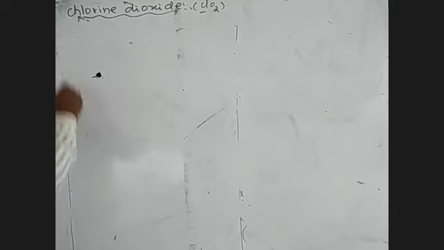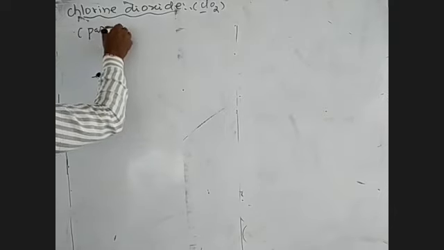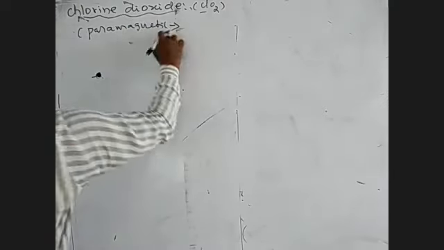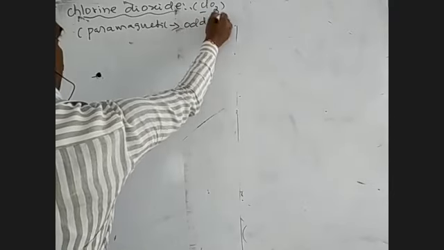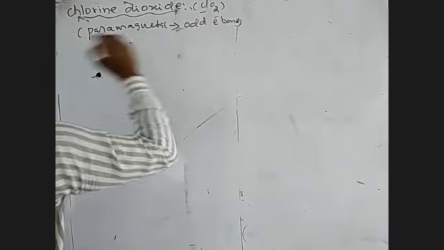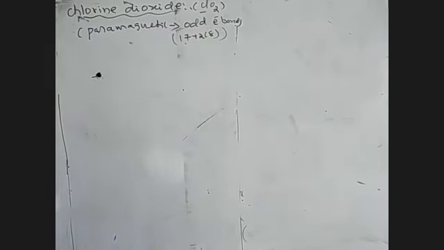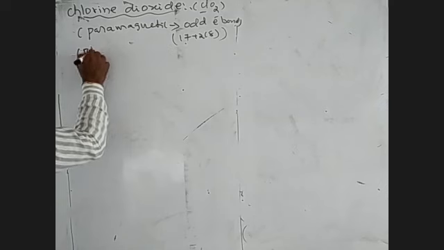Chlorine dioxide is a paramagnetic oxide. The paramagnetic nature is due to the presence of an odd electron bond, since the number of electrons is an odd number: 17 plus 2 into 8. So the total number of electrons in ClO2 is 33, an odd number. Due to the presence of an odd electron, the ClO2 molecule behaves like a paramagnetic molecule. Cl2O is diamagnetic, ClO2 is paramagnetic, and ClO2 also acts as a bleaching agent.